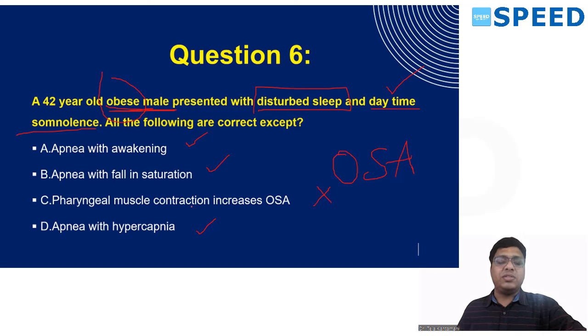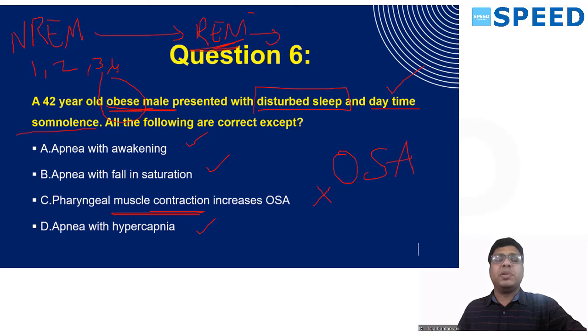So why this is not the answer is, usually you have NREM sleep followed by REM, that is rapid eye movement sleep, non-rapid eye movement sleep. In NREM you have 1, 2, 3 and a few books tell it 4 phases, and then it is followed by REM. In REM you will have lots of dreams, and along with that there is muscular hypotonia.